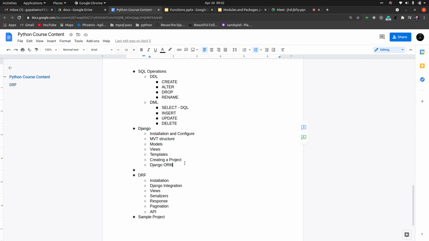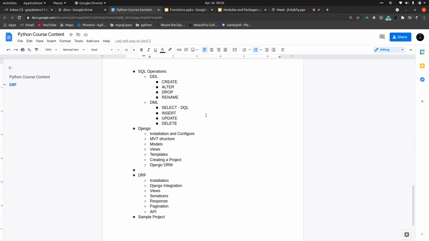We'll convert the same project into Django REST framework, then I'll give you another project which you will have to do in Django and then convert into Django REST framework. One project I'll be doing along with you in the class, and I'll give you another project where you just replicate all the steps that I have done.